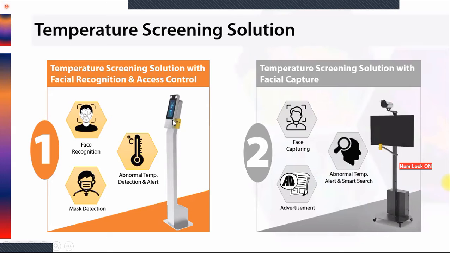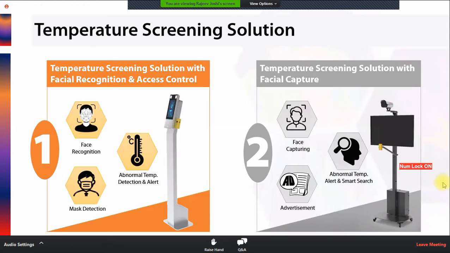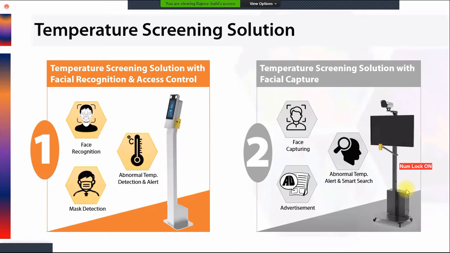Together these make a standalone solution in which we get face recognition, abnormal temperature detection and alert with a notification, and mask detection. Whether anybody is wearing a mask or not can also be detected with this solution.